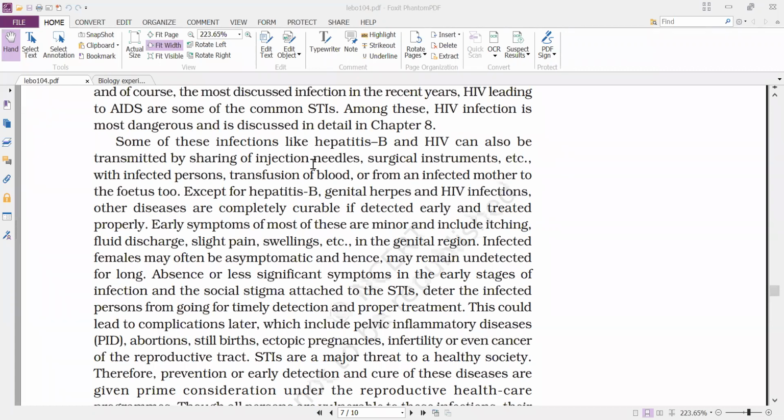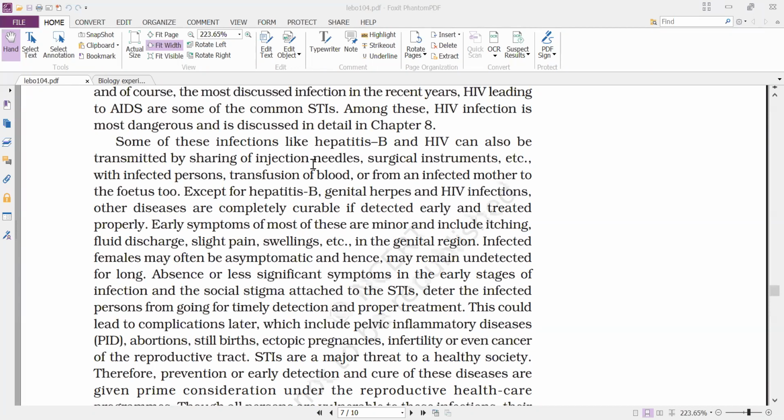Okay, and next, especially when you observe females, infected females may often be asymptomatic and hence may remain undetected for long. Infected females may often be asymptomatic. That means they do not show symptoms. So that's why they remain undetected for a longer period.